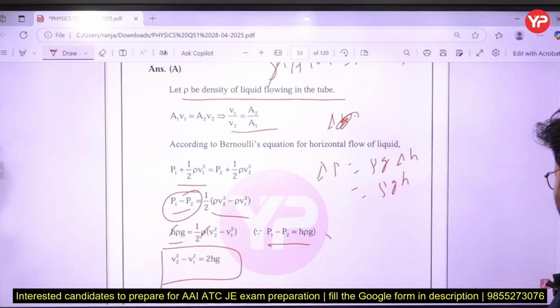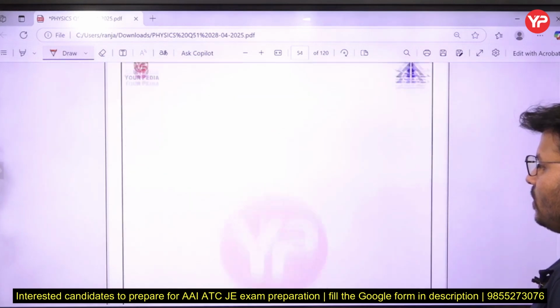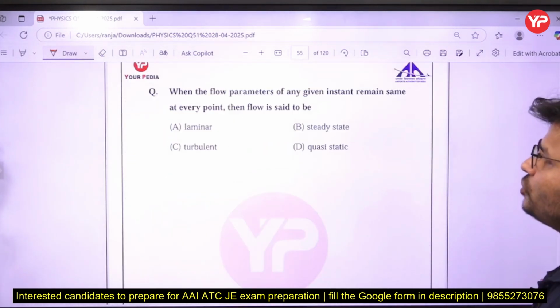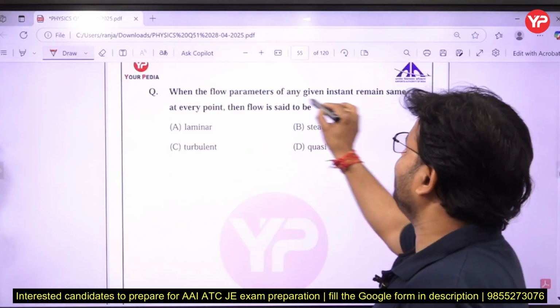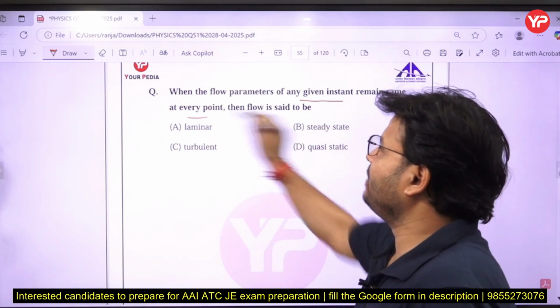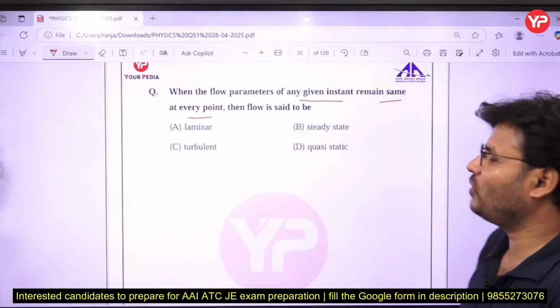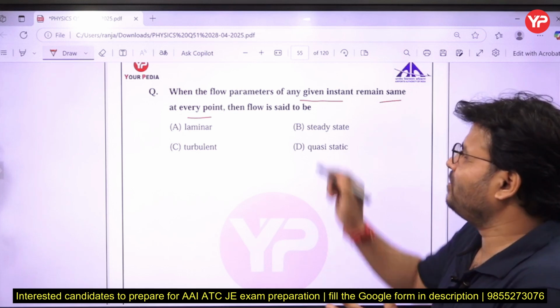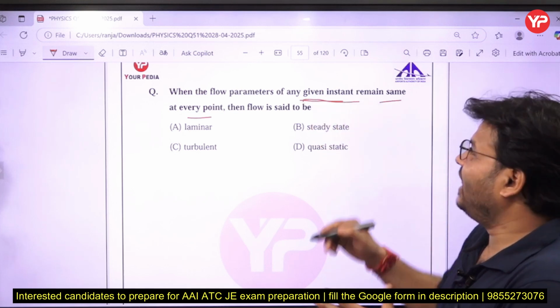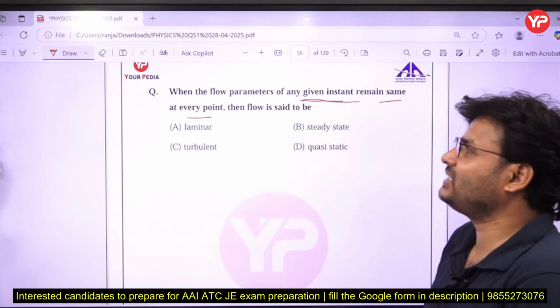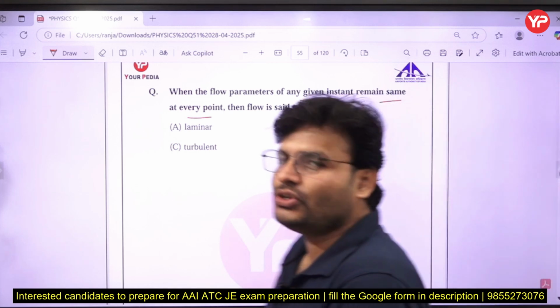Okay, now coming to the next question. Which of the following, where a parameter at any given instant remains the same at every point, then the flow is said to be: laminar flow, steady flow, turbulent flow, or quasi-static flow. So when a flow parameter at any given instant remains the same at every point, then that flow is known as what, my dear friends?